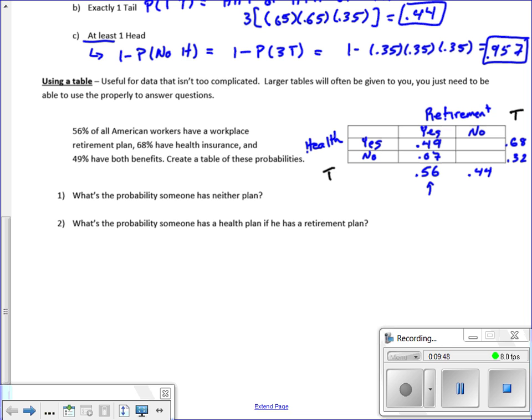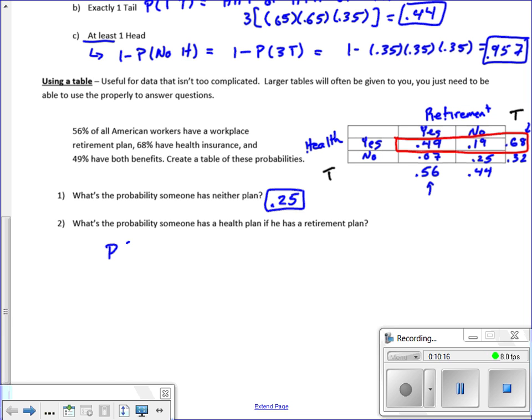I know, again, we can go to this row. So we got a total of 68%, which means there's 19% of people. Again, the total of this row right here has to be 68%. So that's just allowing me to fill the gaps in. And then finally, the percentage of people that don't have retirement or health benefits is 25%. So that answers the first question right there, just filling in the table.